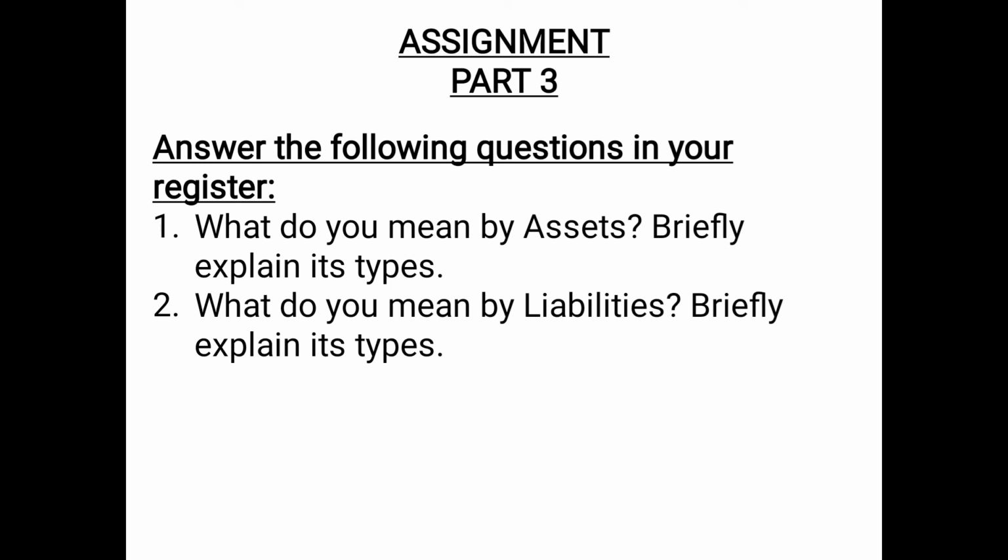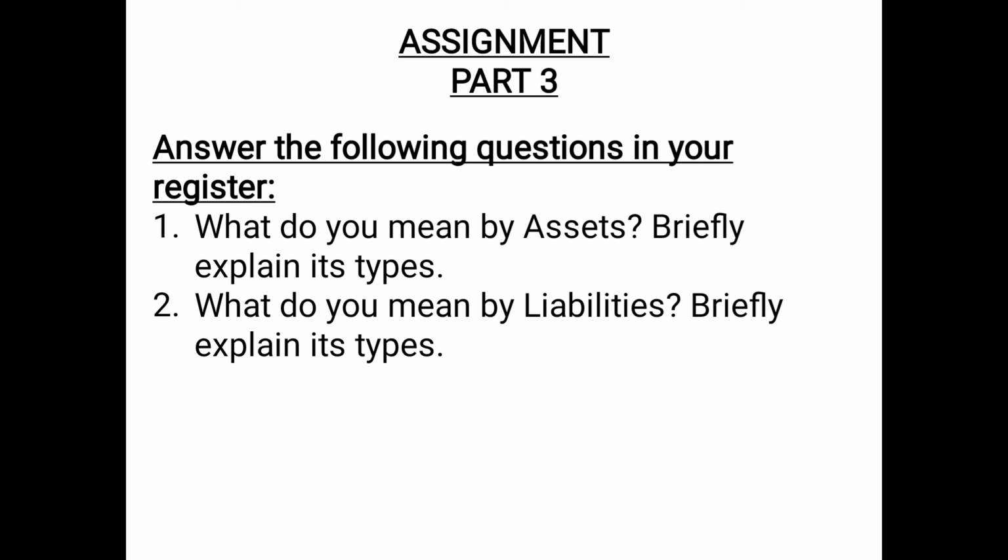You also have to give at least one or two examples of each. So for example, land and building, plant and machinery, etc. Then the second type of asset, current asset, that means those assets which are meant for resale or which the management would want to convert into cash within 1 year. For example, debtors, bills receivable, etc.